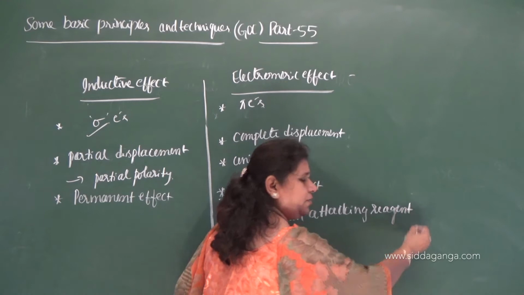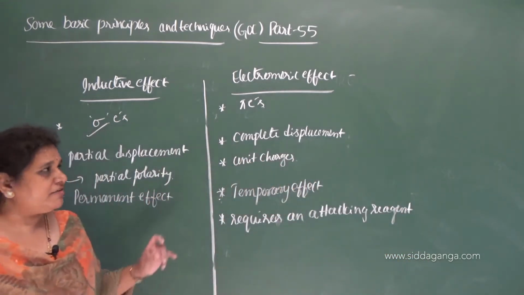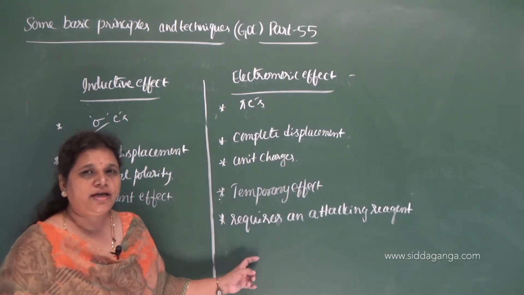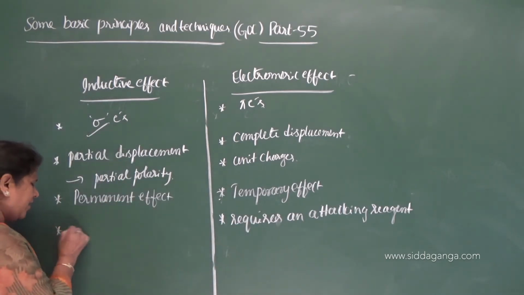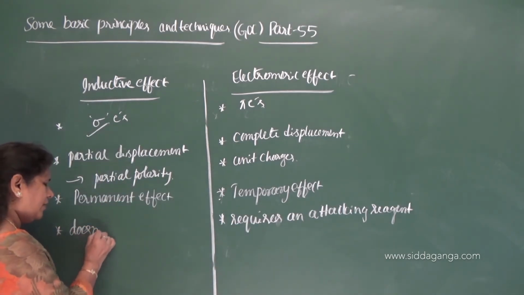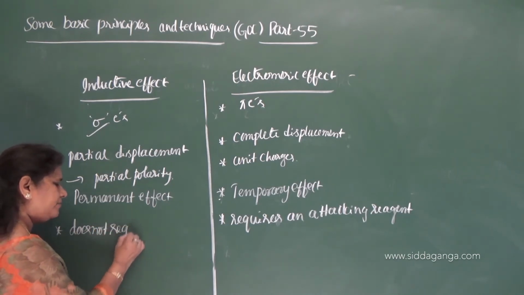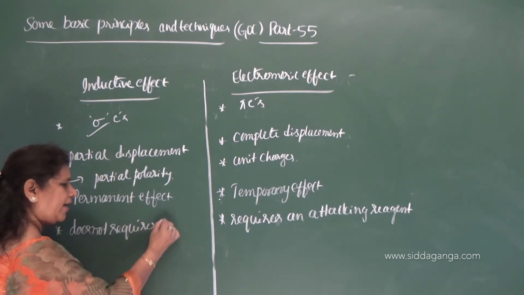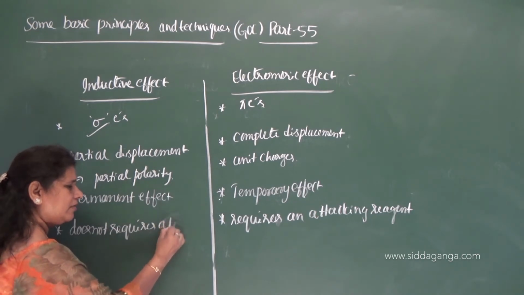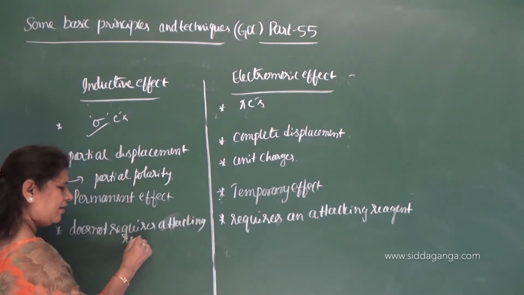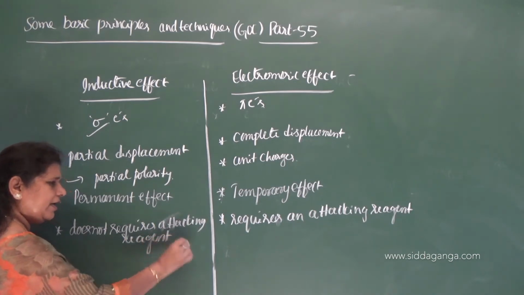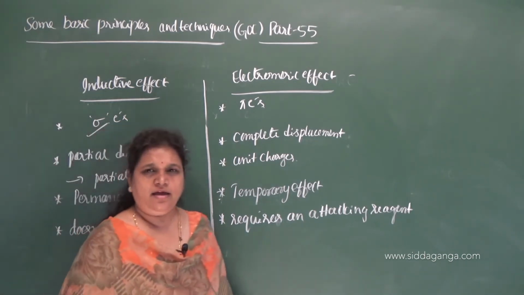In electromeric effect, the displacement of the pi electron takes place only under the influence of an attacking reagent, but inductive effect does not require any attacking reagent.